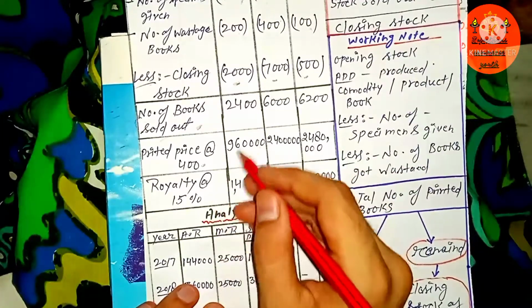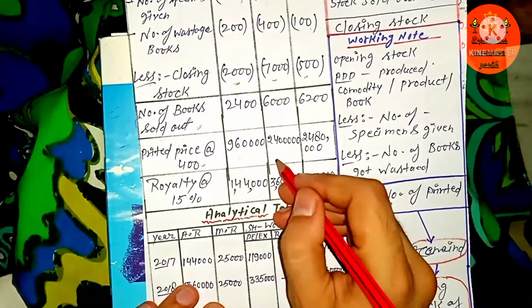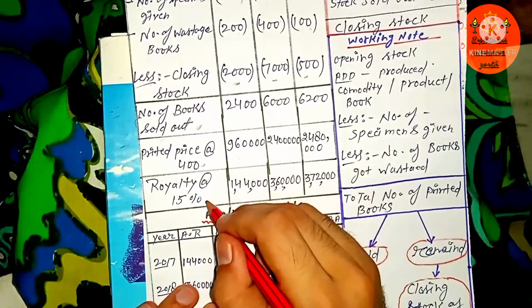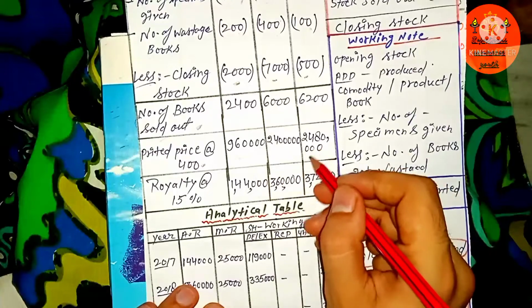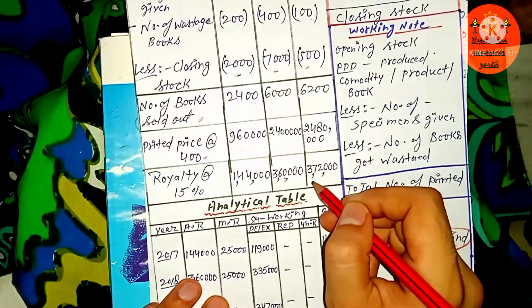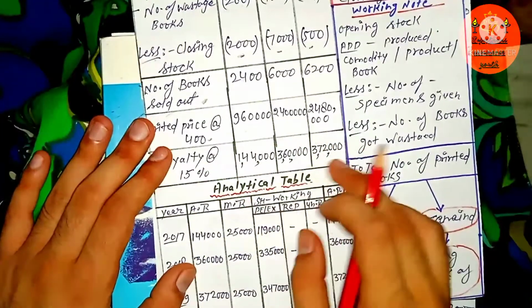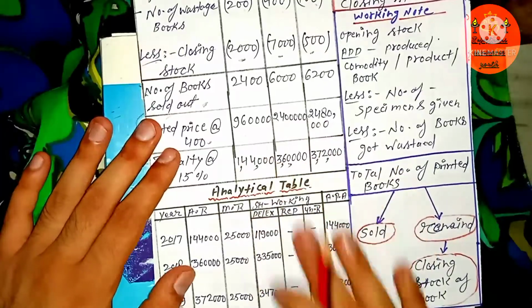So if you figure out the 15% of 9,60,000, you will get this amount. Similarly, 15% of 24,00,000 and 15% of 24,80,000, you will get 3,72,000 and these amounts. Those certain amounts, please figure out on your own by calculating this.